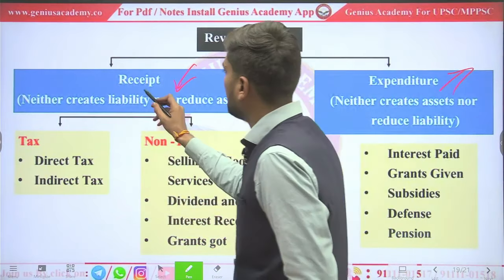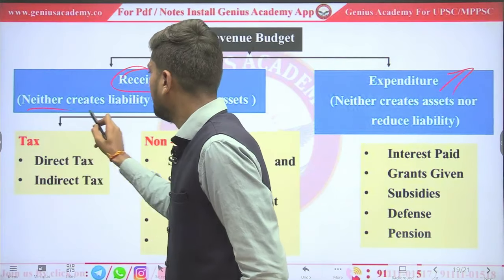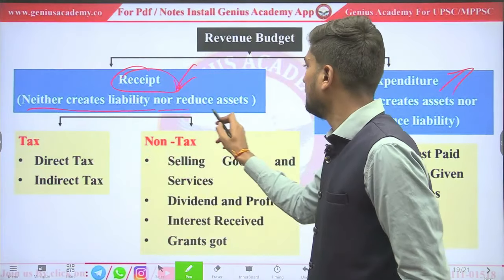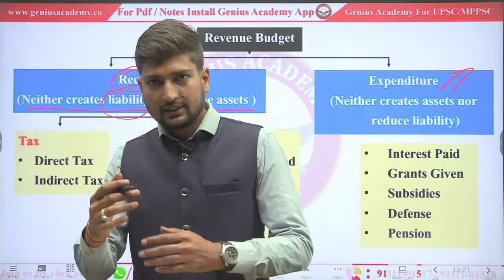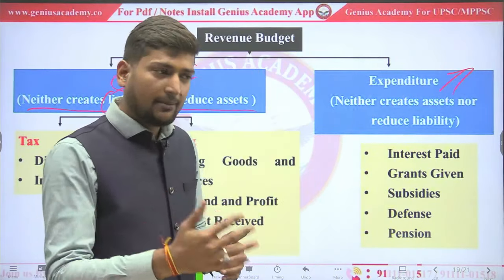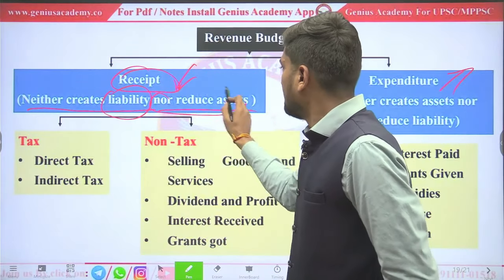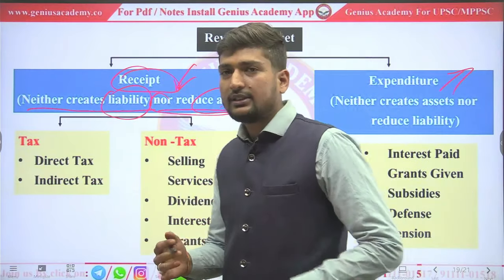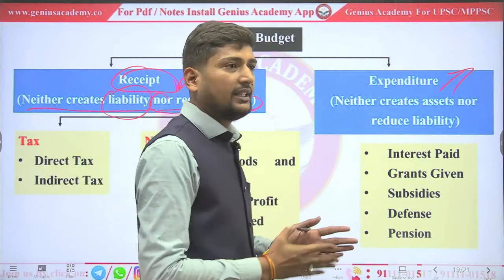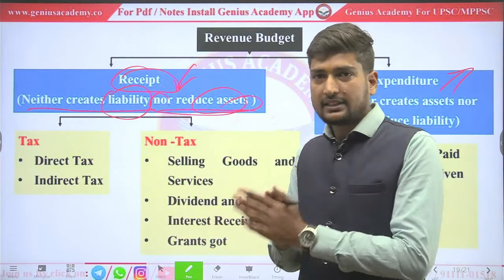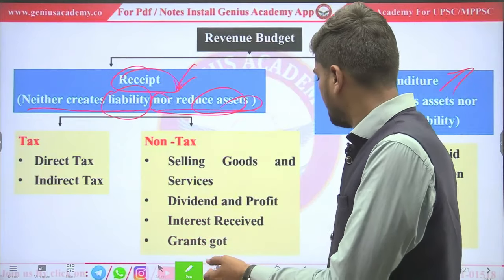Okay, so what are revenue receipts? Revenue receipts neither create liability nor reduce assets. What does it mean? Liability means if we take a loan from someone, we are liable to pay it back. Nor do they reduce assets. Assets which government has, just like money or factories, industries and infrastructure, these are assets of government.